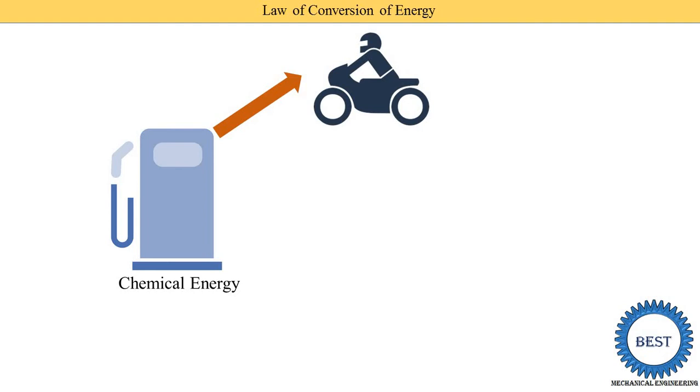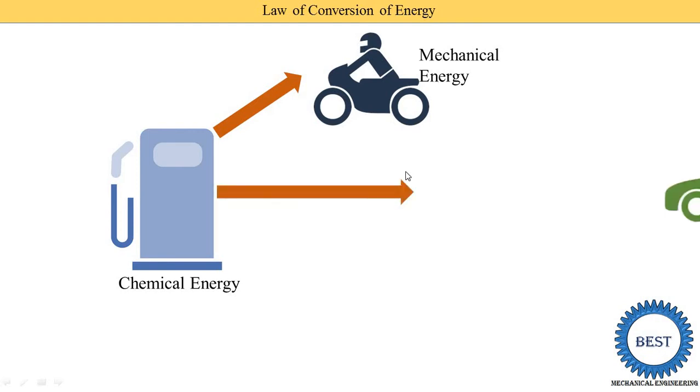Petrol has chemical energy, and this chemical energy is first converted into heat in the IC engine, and this heat energy is converted into the mechanical energy of the shaft, and this shaft transmits the power to our wheels. So here you see chemical energy is converted into mechanical energy.